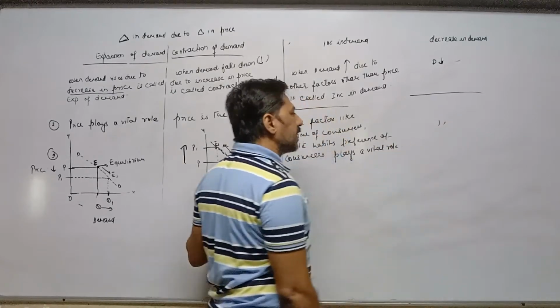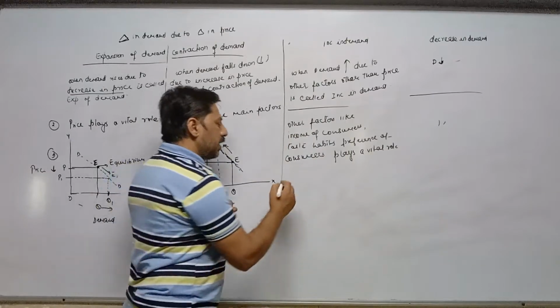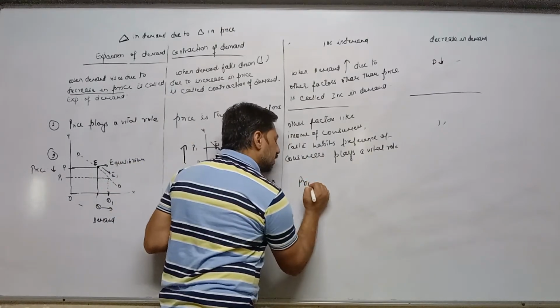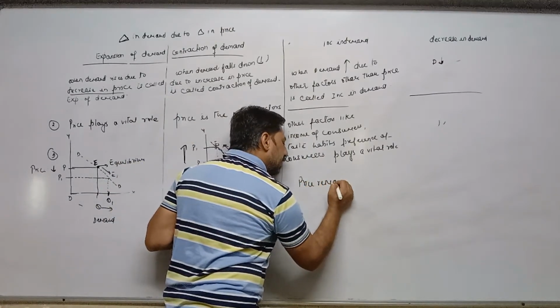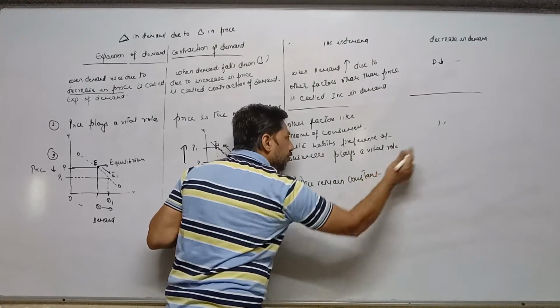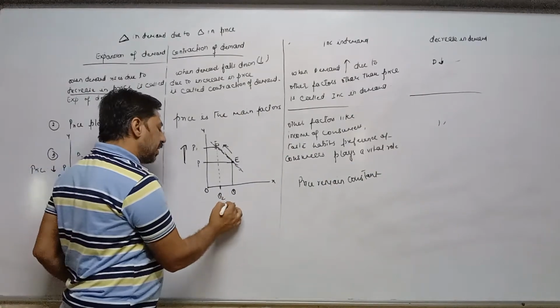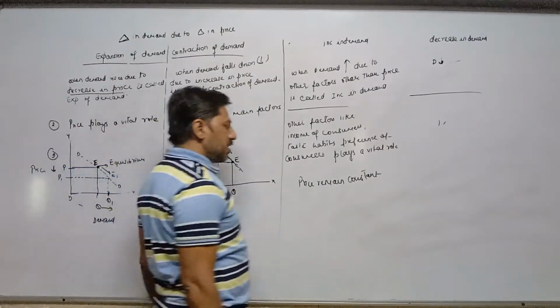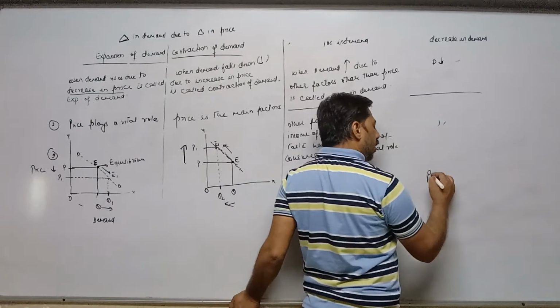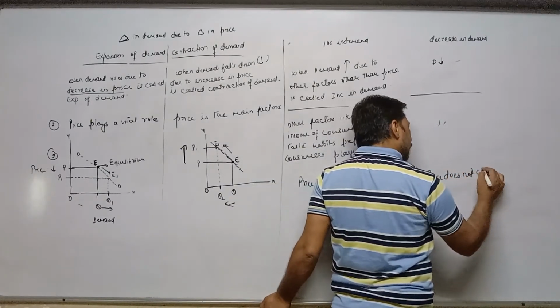The same applies for decreasing demand. Or you can add one more point, the third point: price remains constant for both increasing demand and decreasing demand. Price remaining constant means price does not change.